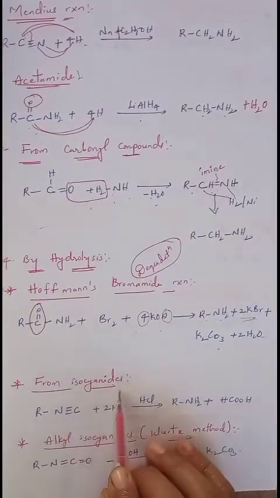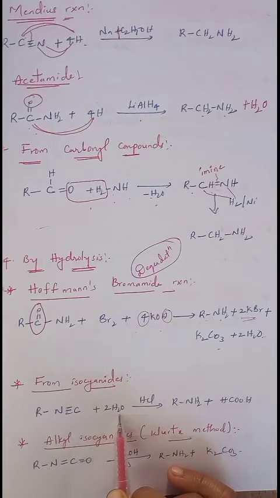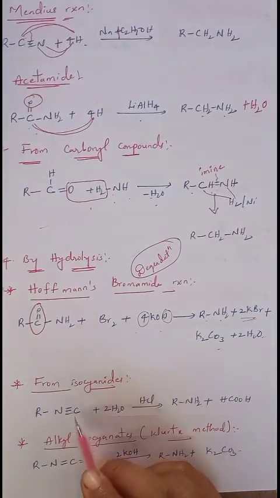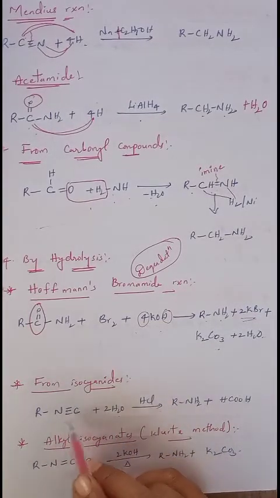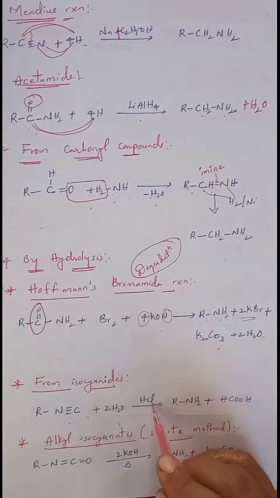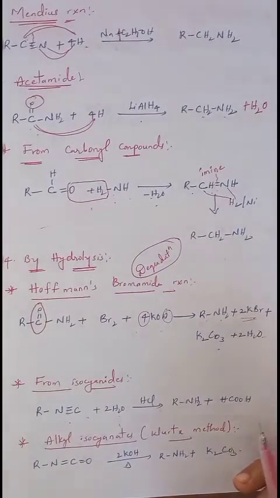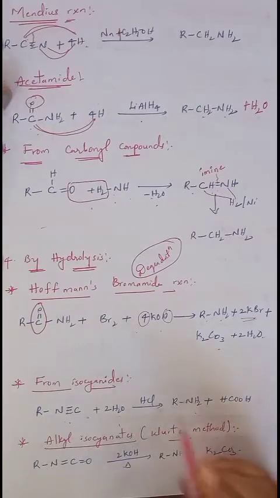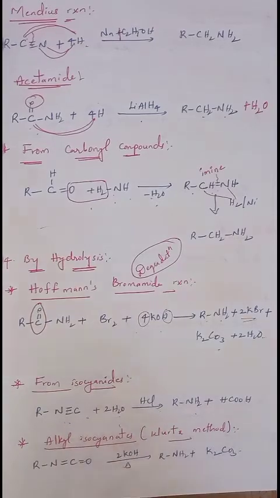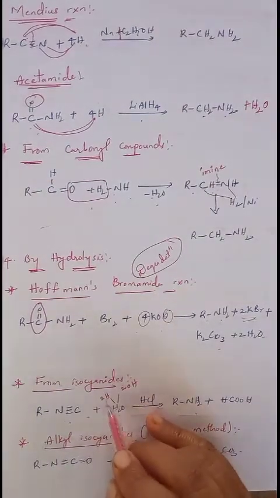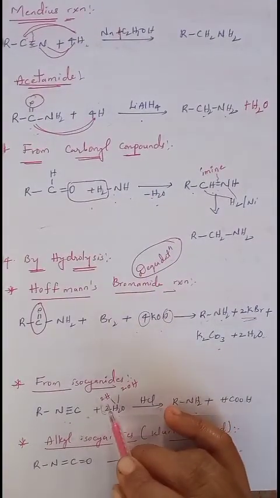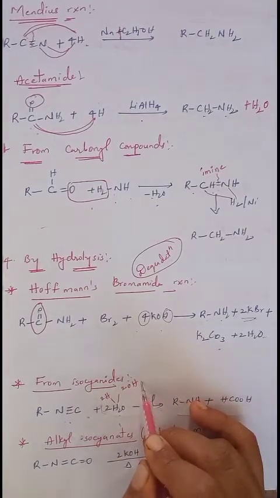So the next one is from isocyanides. Even isocyanides undergo a hydrolysis process in the presence of an acid. Cyanide is RCN, isocyanide means RNC. When an isocyanide undergoes hydrolysis in the presence of an acid, it can be converted into amines. In this case we can see the presence of hydrogen and oxygen. Water contains 2 hydrogens, each molecule containing 1 H and 1 OH. Here we have taken 2 water molecules, so 2 protons and 2 hydroxide ions will be present.